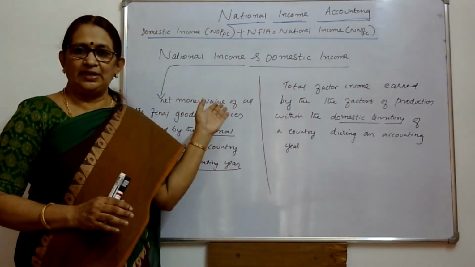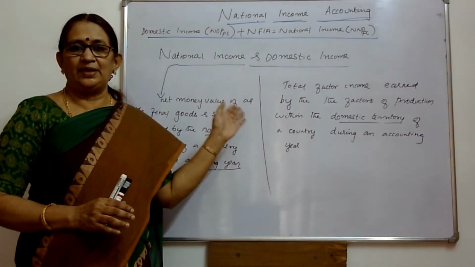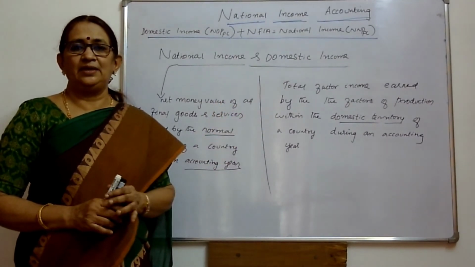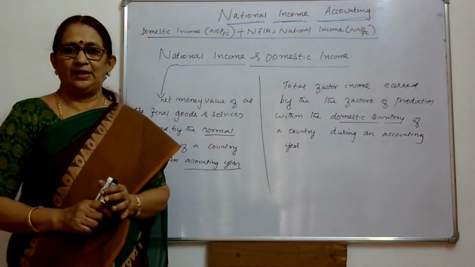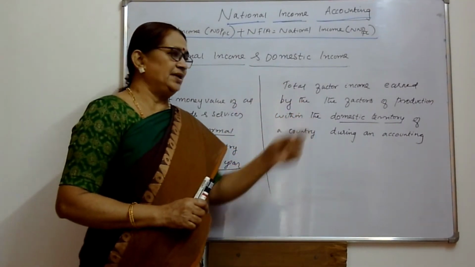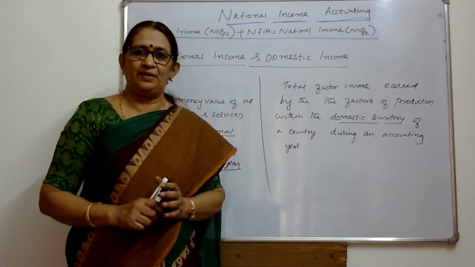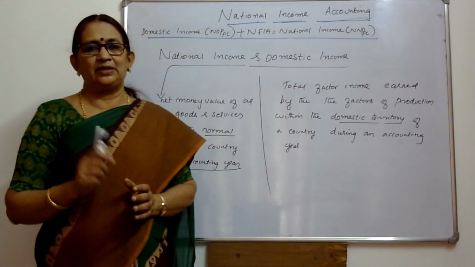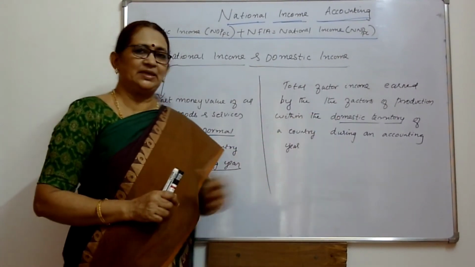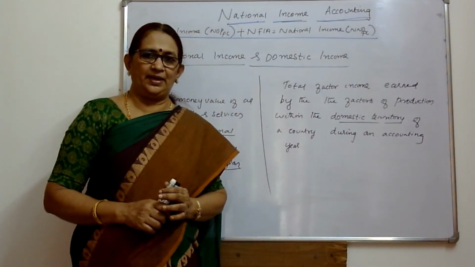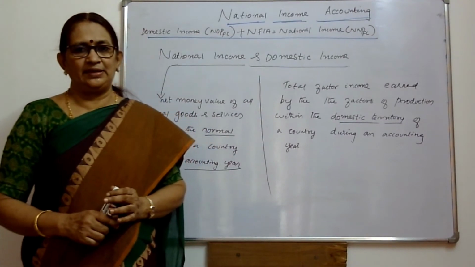So national income is the income generated by the flow of production of goods and services by the normal residents during an accounting year. So what is domestic income? It is the total factor income earned by the factors of production, as already mentioned, in the form of rent, wages, interest and profit within the domestic territory of a country during an accounting year. The meaning of domestic territory is also given in detail.